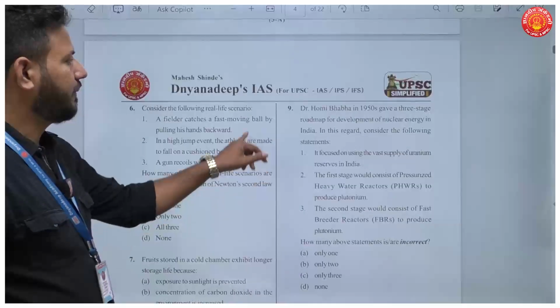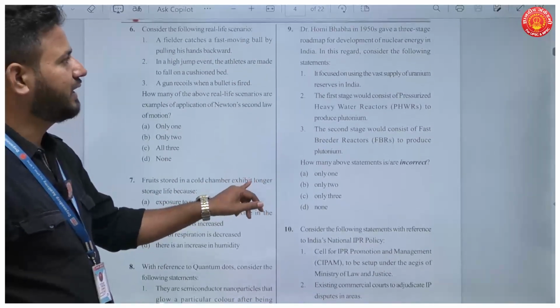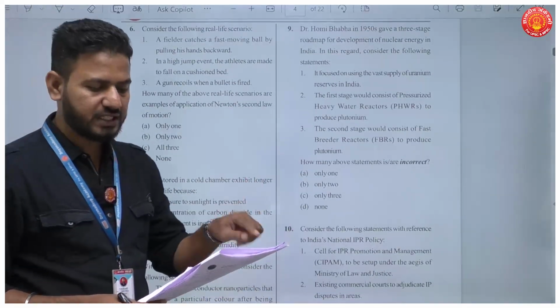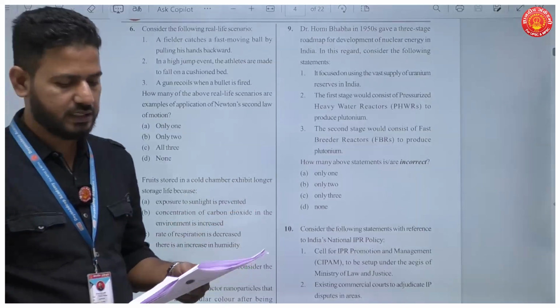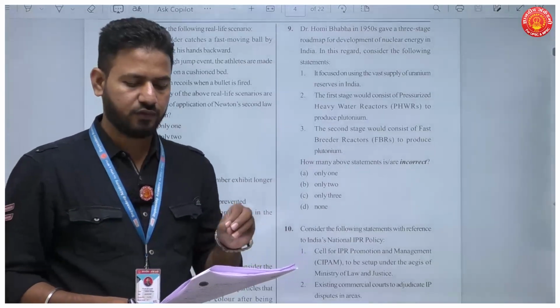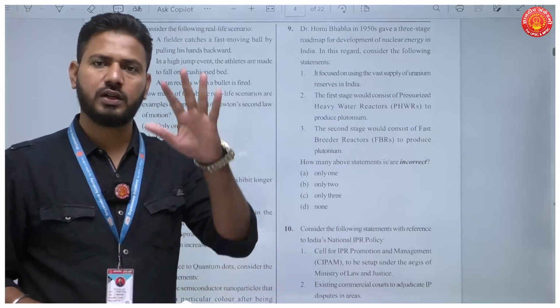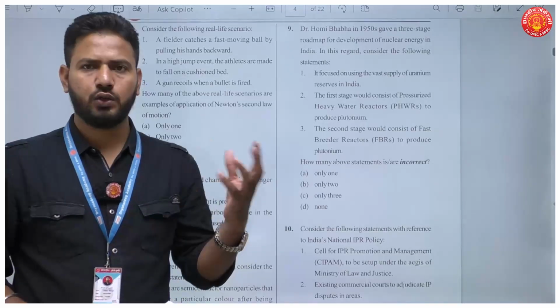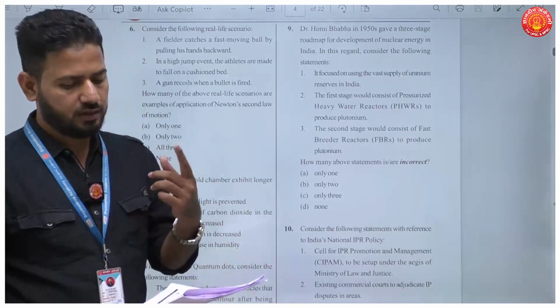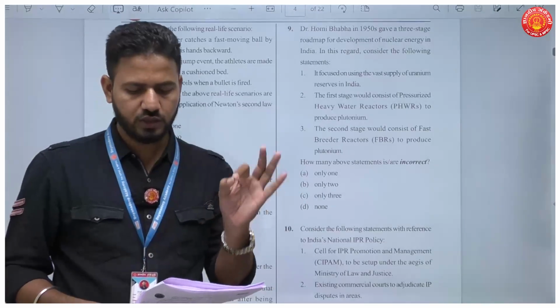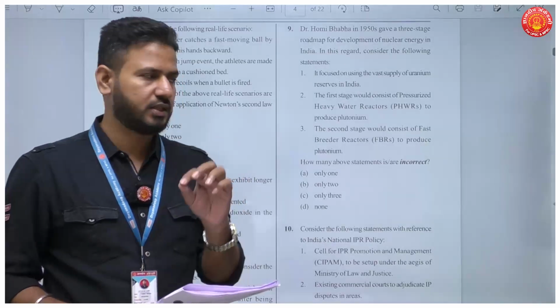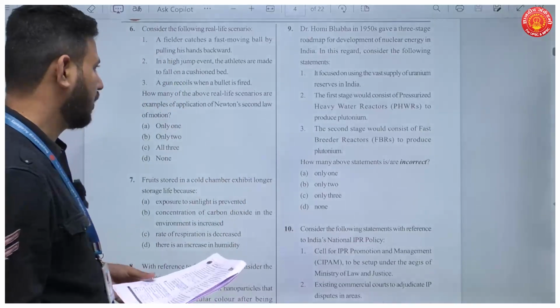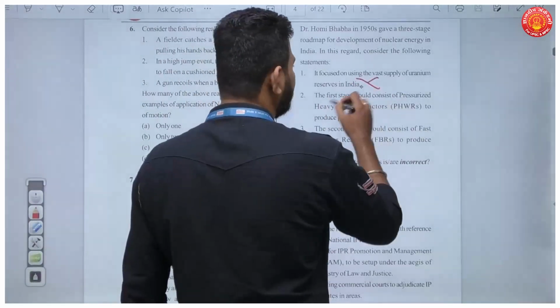Then question number 9. Dr. Homi Bhabha in the 1950s gave a 3-stage roadmap for development of nuclear energy in India. In this regard, consider the following statements. Like I said, if you know the nuclear program of India, you would be in a position to answer this question. The first statement reads, it is focused on using vast supply of uranium reserves in India. This is absolutely wrong because India has no vast supply of uranium.